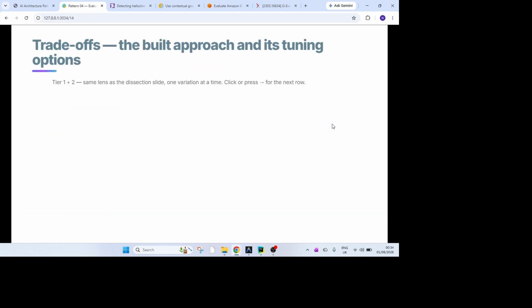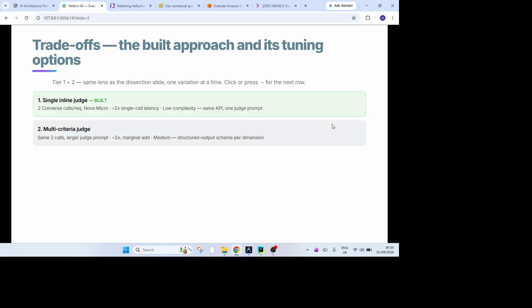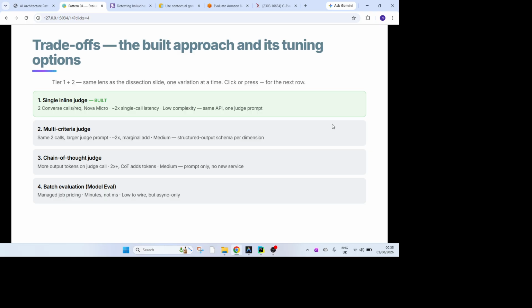Now, just to take you through some of the options we already talked about. This is the one I mentioned earlier, that the judge would be another API call, right? So it is low complexity, a double call. The multi-criteria judge is where you're not just waiting for a single true or false answer and you really need to know what part of the answer of the generator is not right or matching, then you can use the multi-criteria judge. The chain of thought judge, again, is just to be very specific on each kind of criteria you're setting up. Batch evaluation is good for the job where you don't need answers in minutes or seconds.